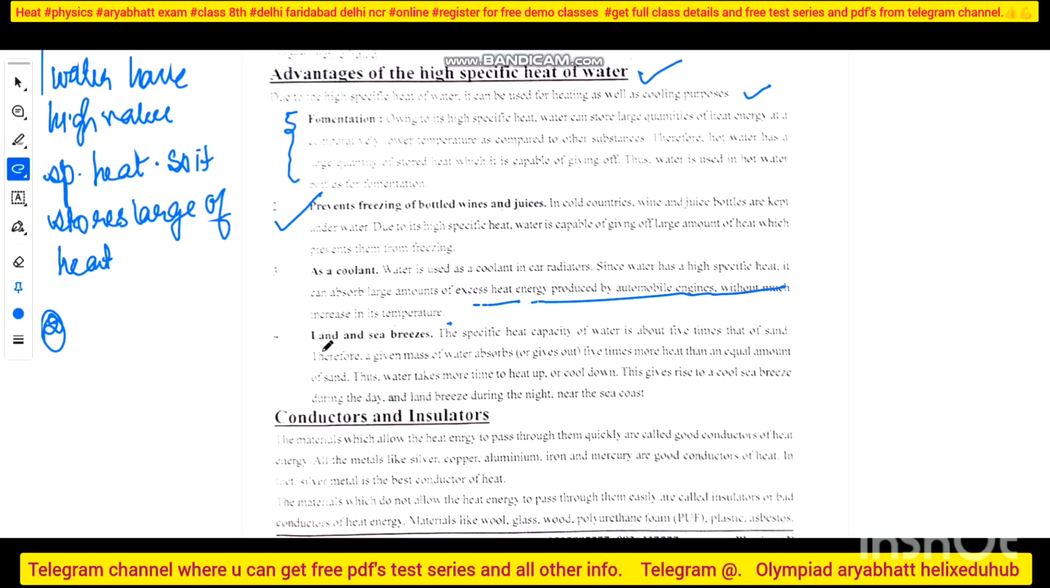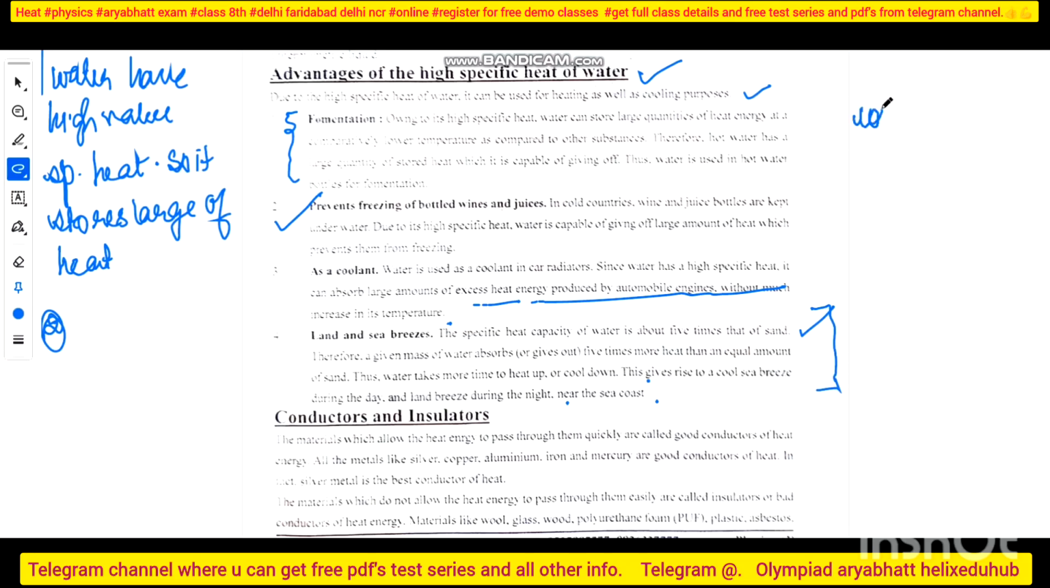Then the second, last one is land and sea breezes. What are land breezes? These are the winds, right? One is from land and one arises from the sea. The specific heat of water is about 5 times that of sand. Therefore, a mass of water absorbs or gives out 5 times more heat than an equal amount of sand. Thus water takes more time to heat up or cool down. This gives rise to a cool sea breeze during the day and a land breeze during the night near the sea coast. This happens on the sea coast.